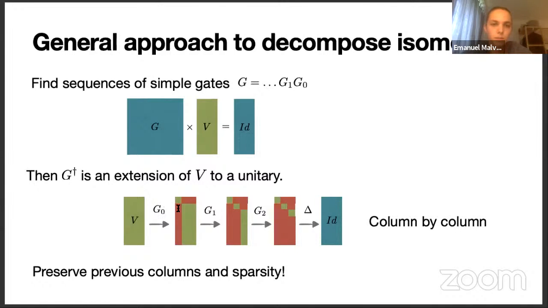More precisely, we will proceed in a column by column fashion, where we will reduce each column at a time until we arrive at the identity gate, or more precisely, we will first try to arrive at a diagonal gate, and then we will fix these diagonal entries to obtain the identity. What is important here is that we try to preserve previously reduced columns, because these gates are effectively acting on all columns at the same time. And for sparse isometries, we also have to make sure that we preserve the sparsity so that we don't have too much fill-in.